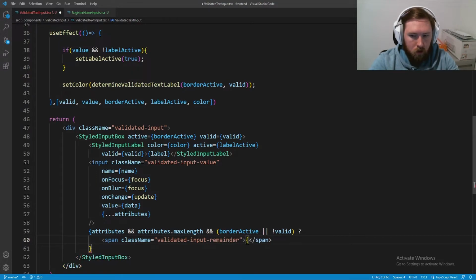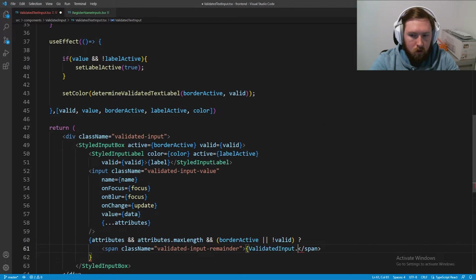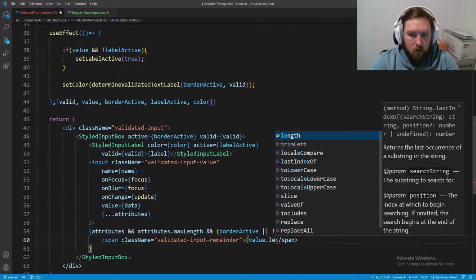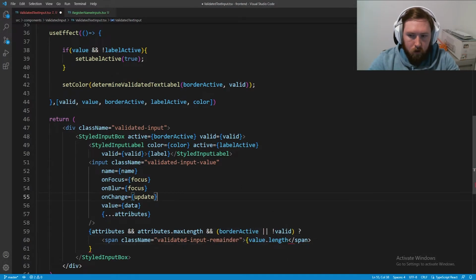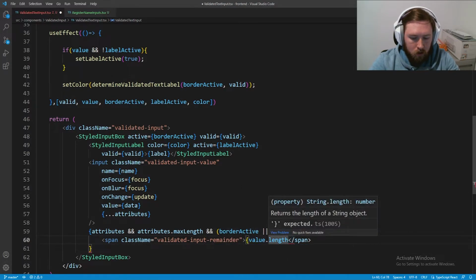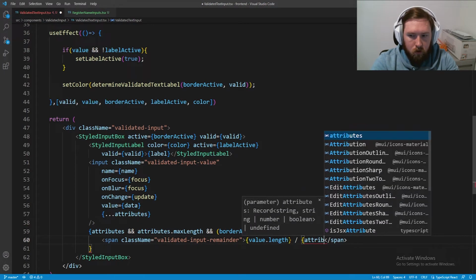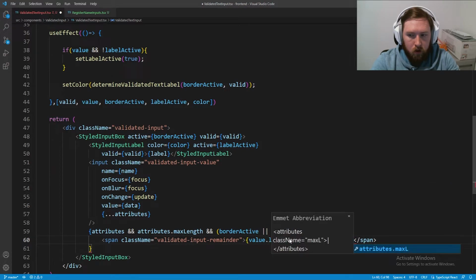And then this is going to be the value.length. So whatever our value is, get the length of that. And then this will be over our attributes.maxLength.